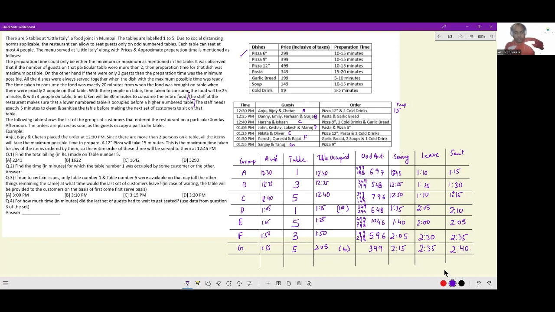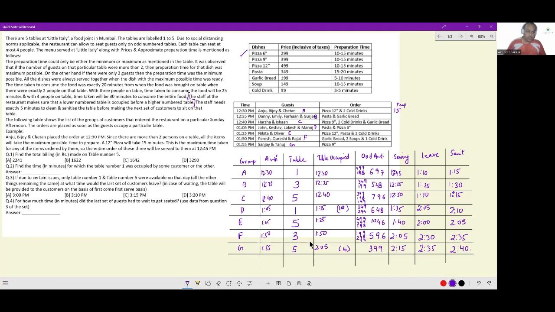For all the groups, we have the precise numbers. When did they arrive? What table did they take? As in, when did they sit down on the table? What was the order amount? At what time were they served their food? What time did they leave? Finished their eating, and at what time their table was sanitized and available for usage again.